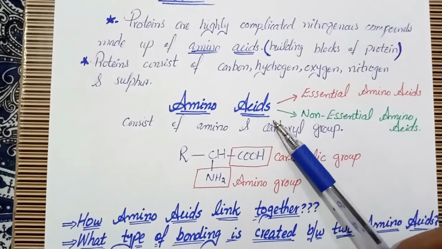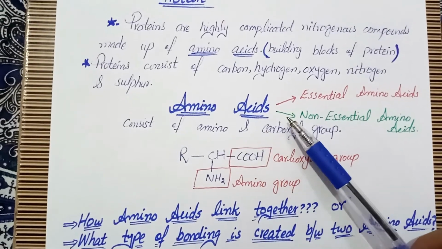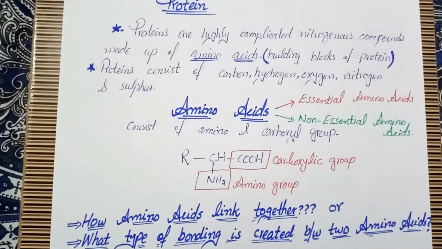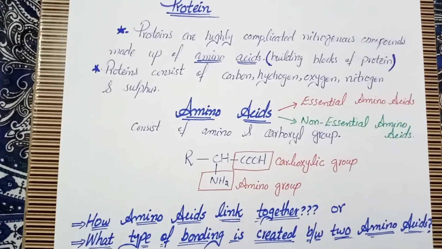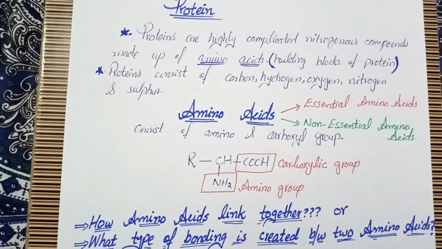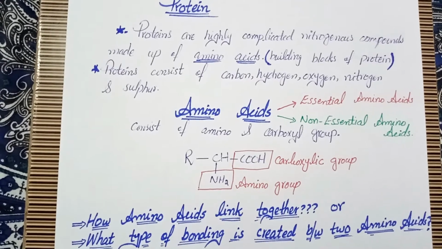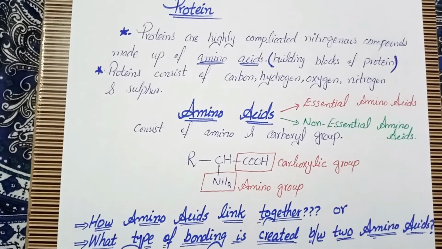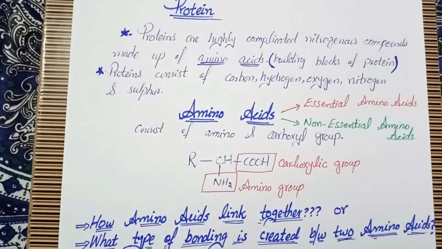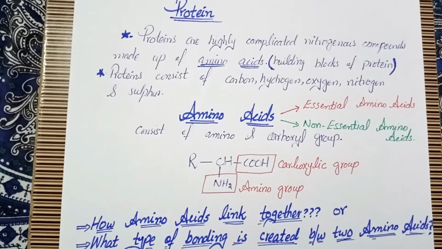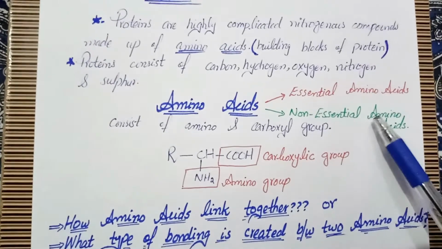So amino acids are of two types, essential amino acids and non-essential amino acids. There are basically 20 amino acids discovered in nature. 10 out of the 20 amino acids can be synthesized by the human body, and these amino acids are called non-essential amino acids.